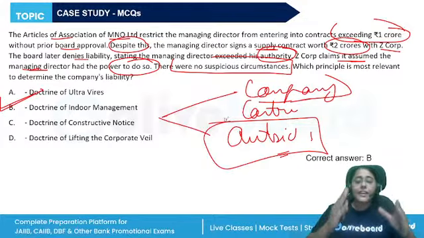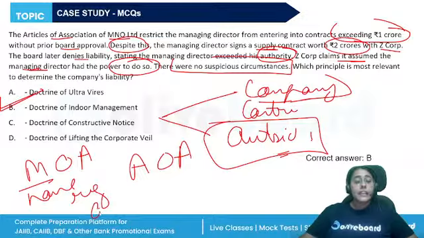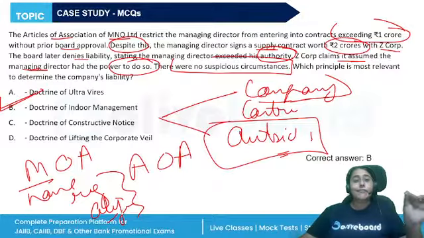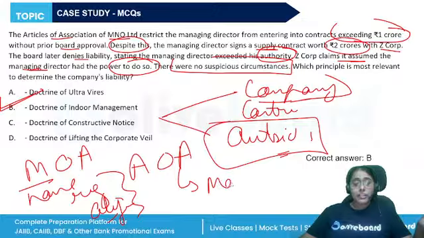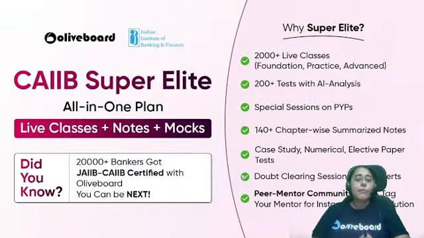All right, so these are the doctrines and these are related to the MOA and AOA. MOA contains the name clause, the registered office clause, the objectives clause. These things are the basics, the founding stones of the company, right? AOA is about the management of the company, the powers given to the managers, the internal regulations of the managers. Both of them are public documents.